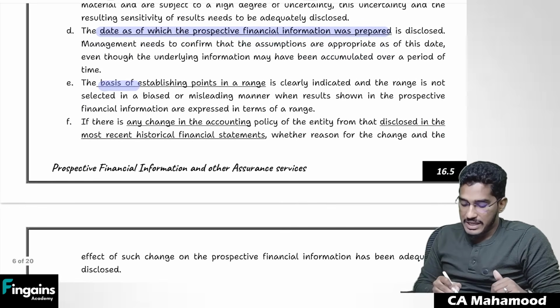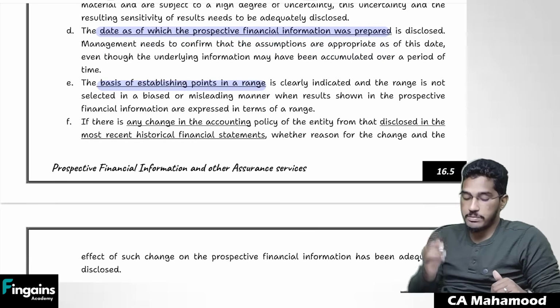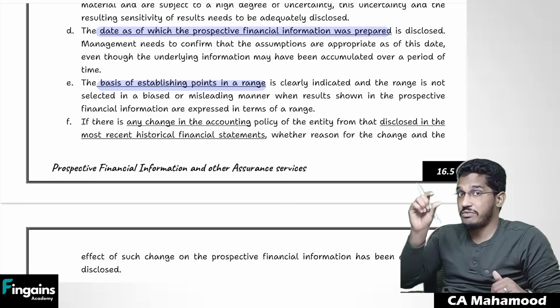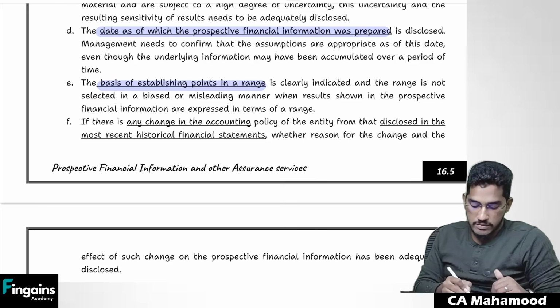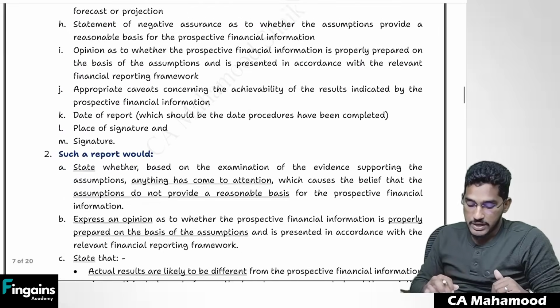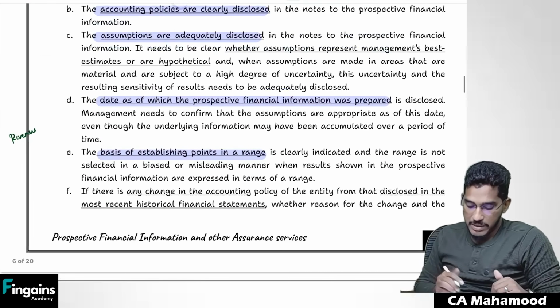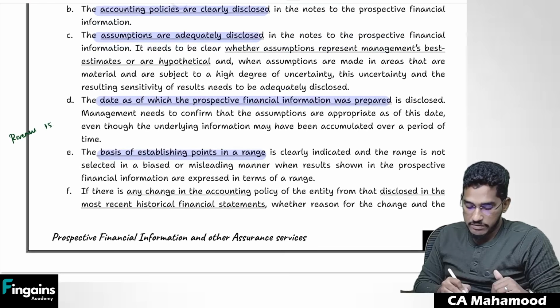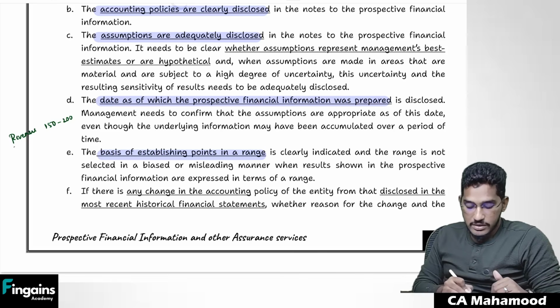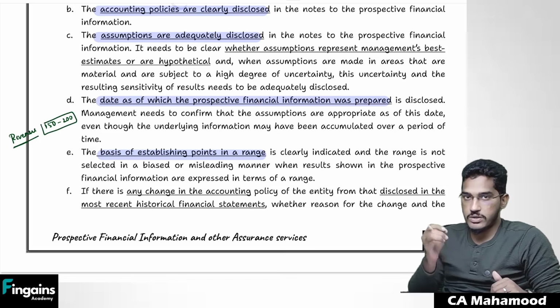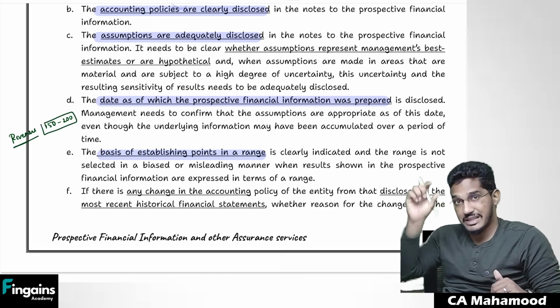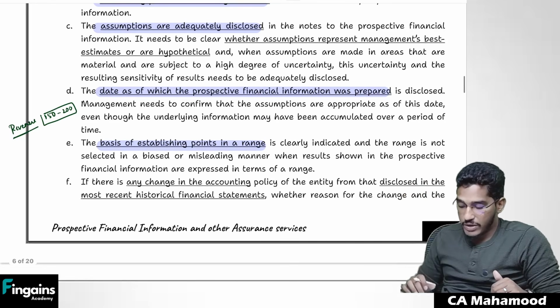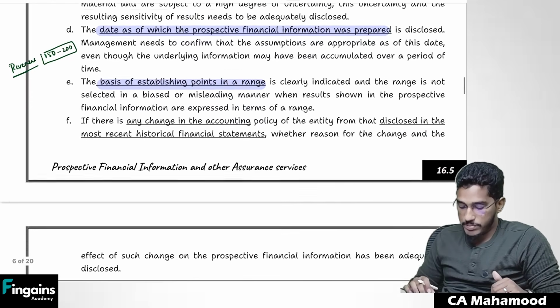And sometimes I will establish a range. Sometimes the management will prepare the prospective financial information on the basis of a range. What do you mean by range? For example, when preparing prospective financial information for next year, instead of stating one single figure, management might say revenue will be somewhere between $150 million to $200 million. So sometimes the management might prepare prospective financial statements on a range basis, not in exact figures. In those cases, I need to understand whether those ranges are appropriate or not.